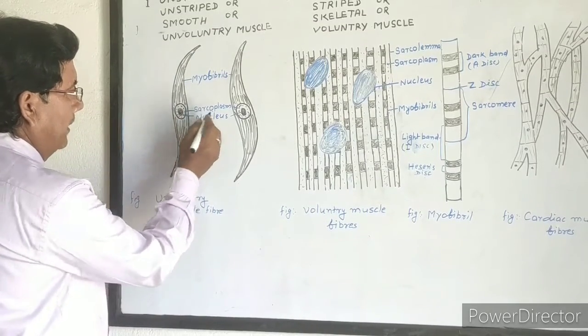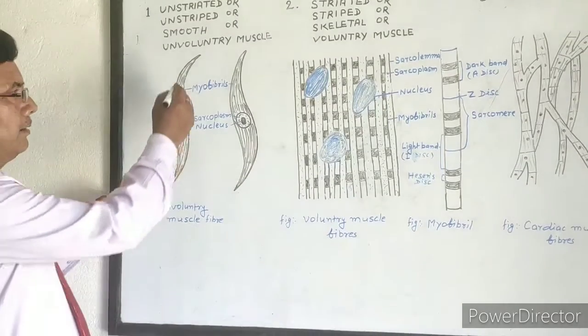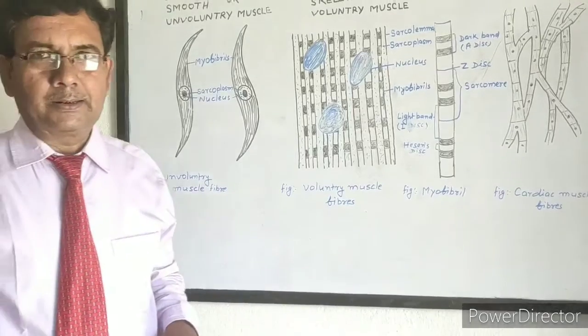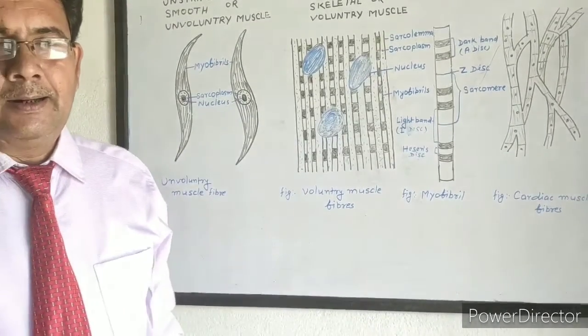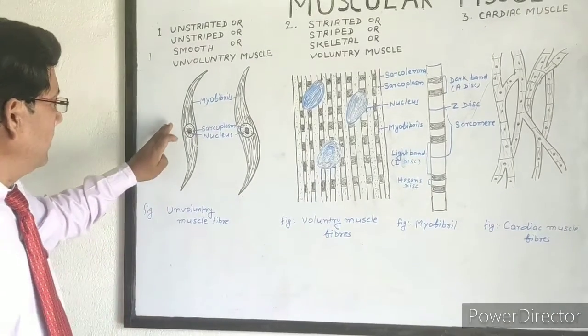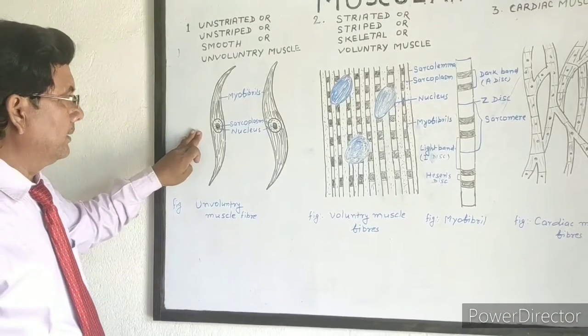Around the sarcoplasm, in the remaining part of this cell, there are numerous longitudinal myofibrils. Due to contraction and relaxation of the myofibrils, the muscle fiber gives movement to the organs.